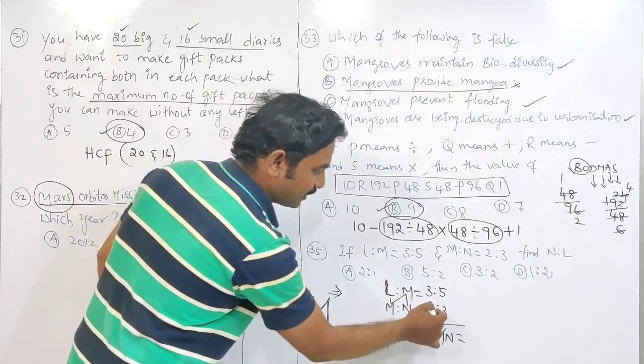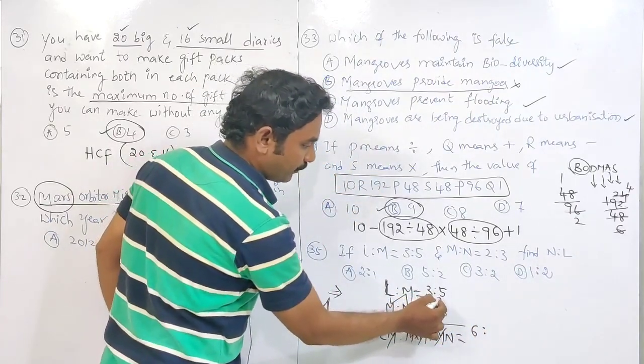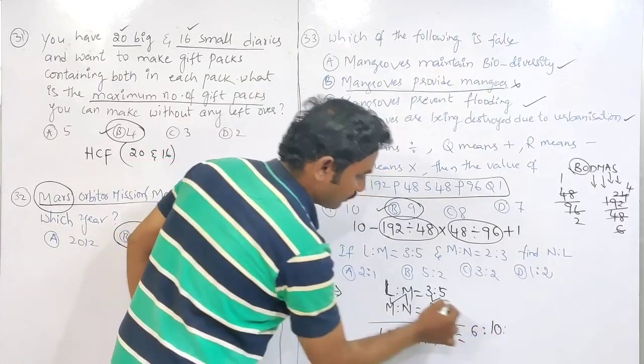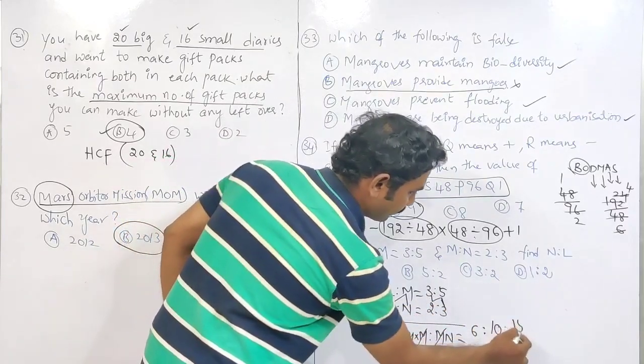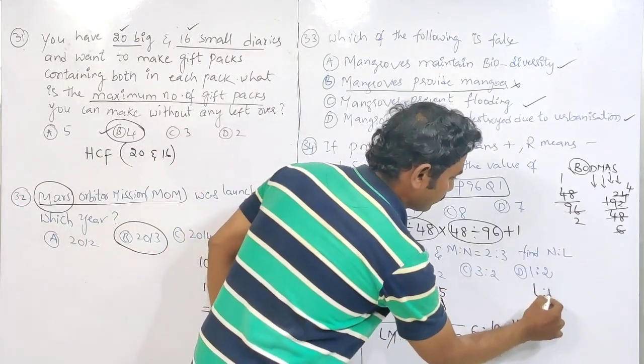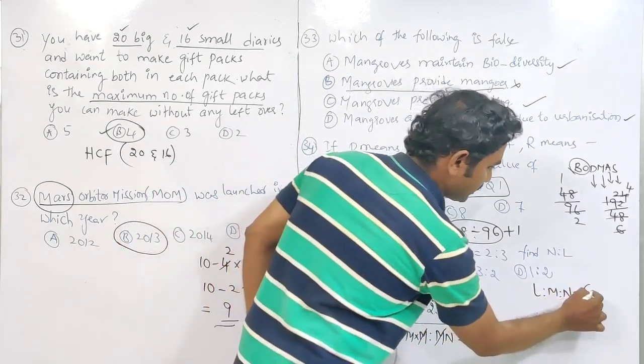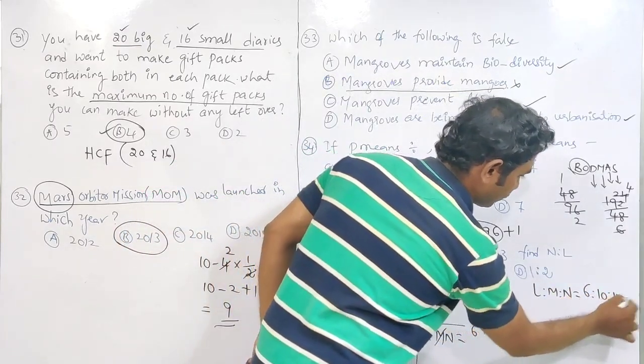L into M, that means 3 into 2, 3 2s are 6. Next, 2 into 5, 2 5s are 10. 5 into 3, 5 3s are 15. So we get L is to M is to N is equal to 6 is to 10 is to 15.